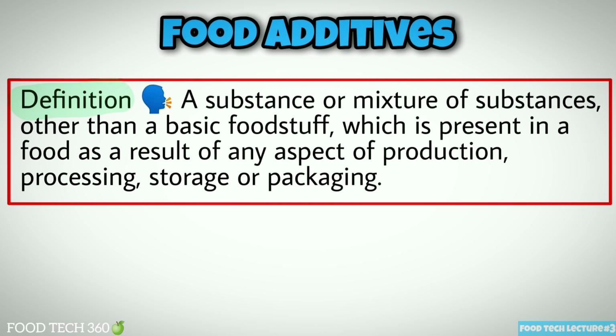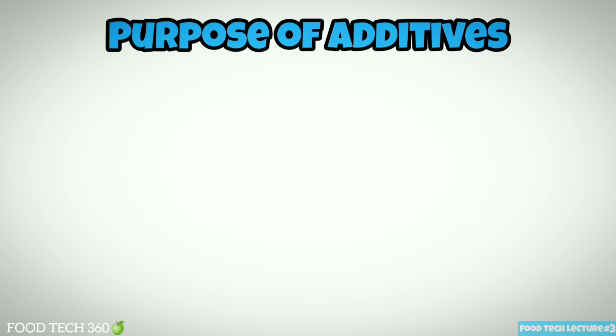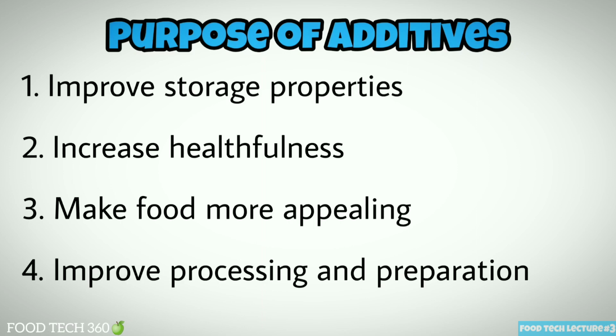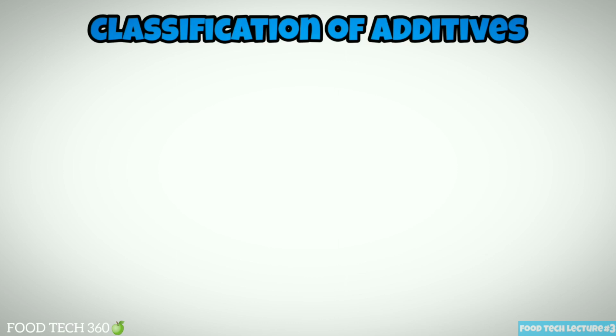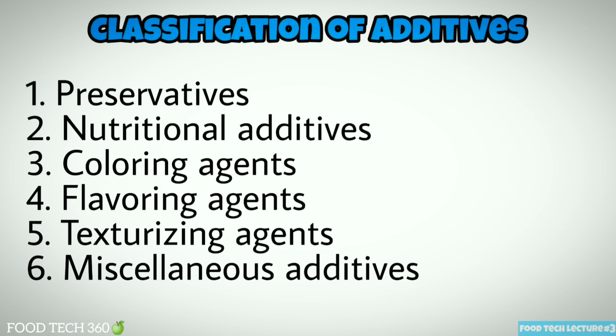A substance or mixture of substances other than a basic foodstuff which is present in a food as a result of any aspect of production, processing, storage or packaging. The purpose of additives falls into 4 categories: improve storage properties, increase healthfulness, make food more appealing, improve processing and preparation. Food additives are classified into 6 groups: preservatives, nutritional additives, coloring agents, flavoring agents, texturizing agents, miscellaneous additives.